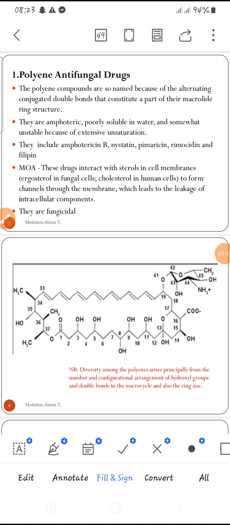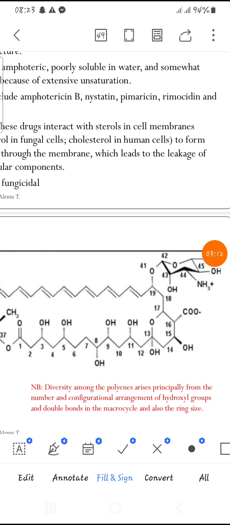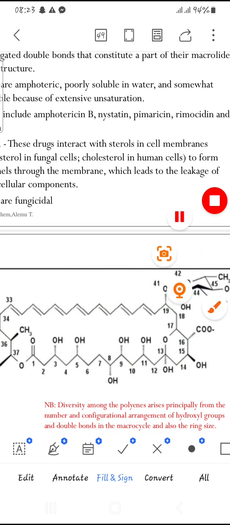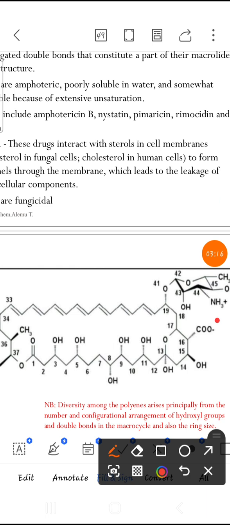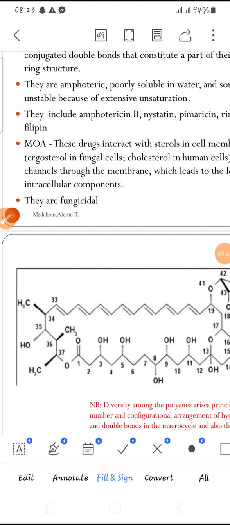They are amphoteric because they have in their structure a primary amino group. Here we have the structure, with the primary amino group here. Also, they have an acidic group here. Therefore, they have both acidic and basic properties. Because of this, they are termed amphoteric.